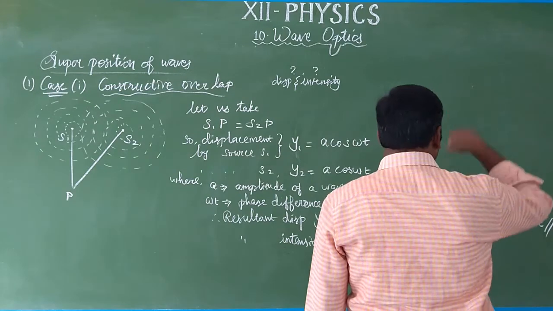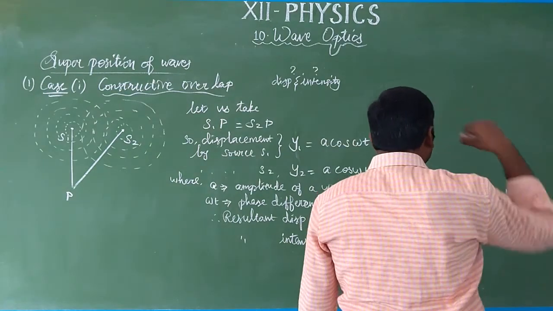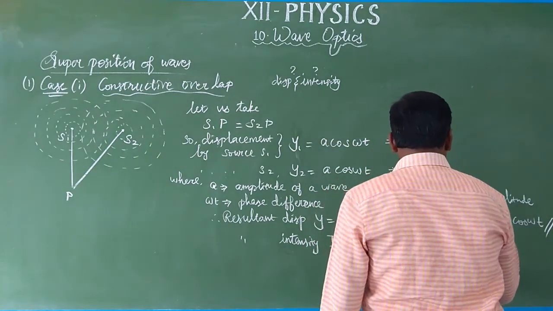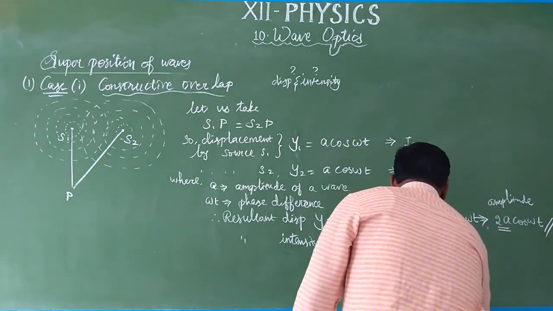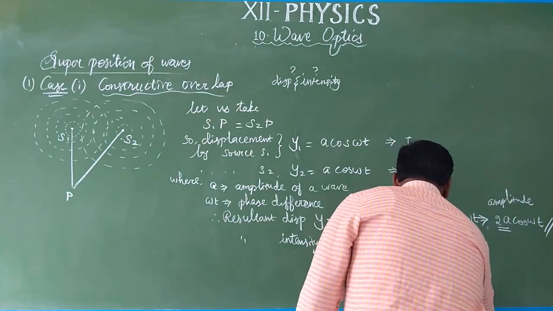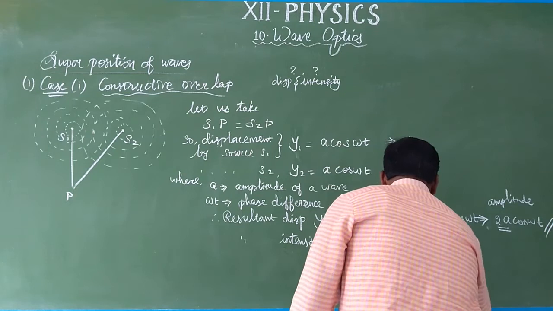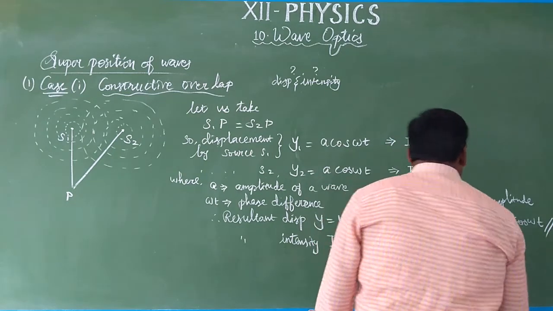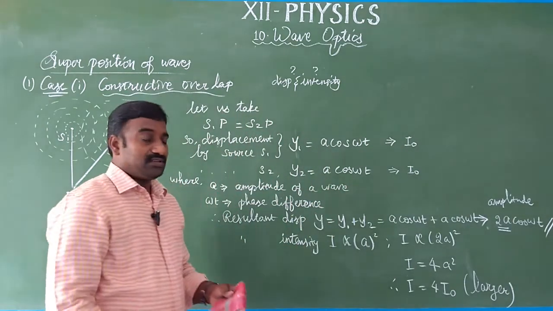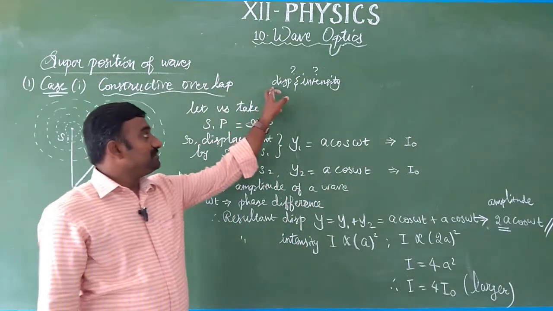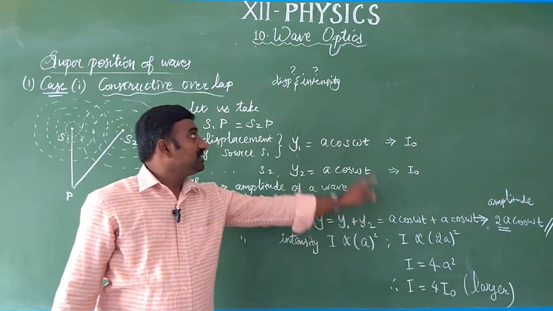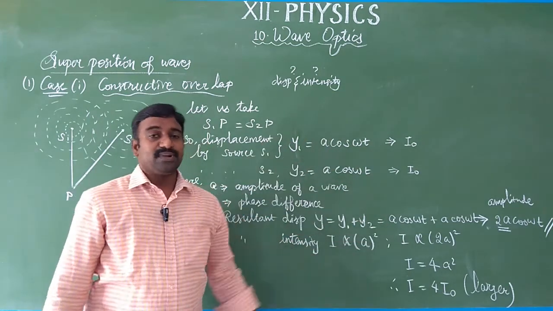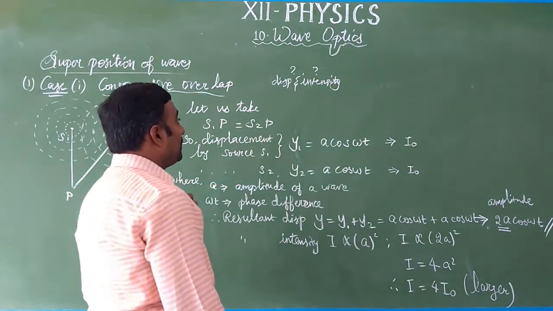Yes, I forgot to say one more thing. In this case, a square is equal to I naught. Therefore I is equal to 4 into I naught. This is the resultant intensity, which is larger. Also we need to determine the path difference. So what have we calculated: the resultant displacement, and next the resultant intensity. The next one is the path difference.